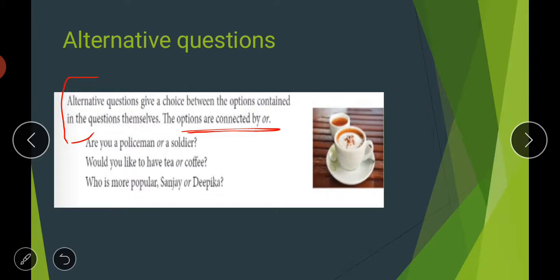Again we are asking about the opinion of a person regarding the popularity of Sanjay or Deepika. In all these three questions we are giving two options in each. That is why these are called alternative questions, meaning we can choose any of the given options.